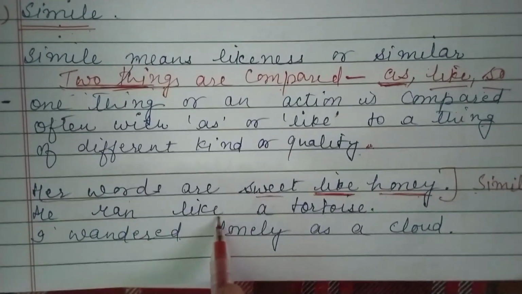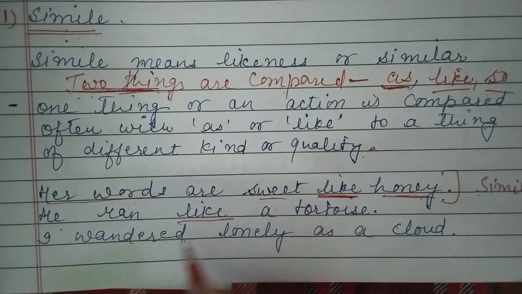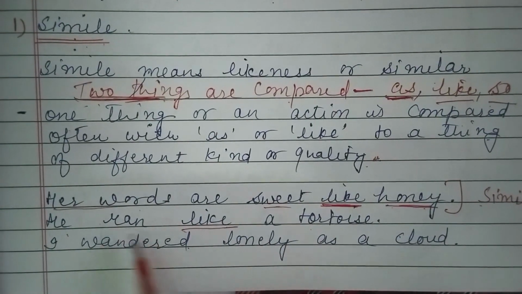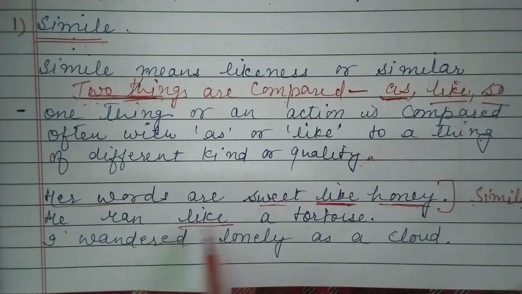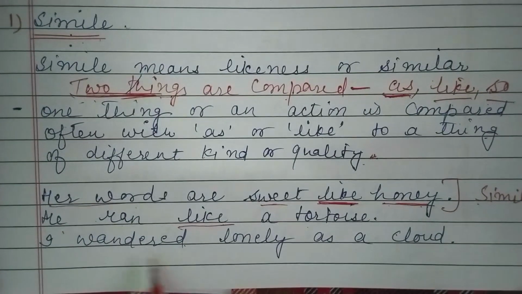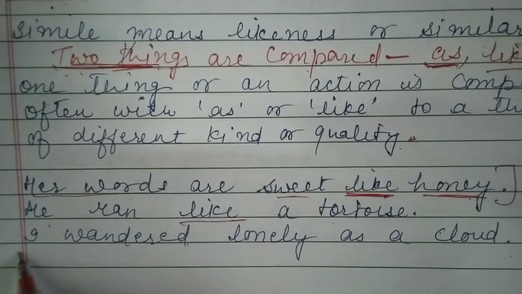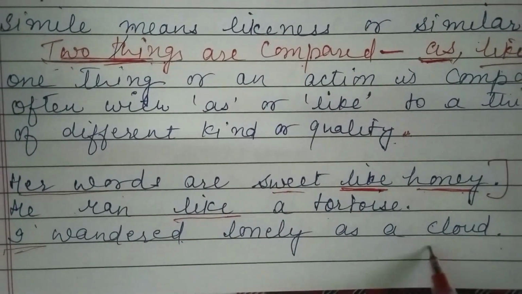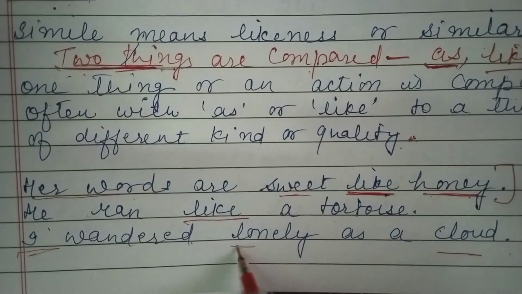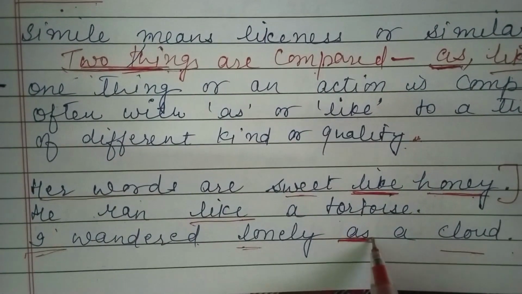Another: he ran like a tortoise. So again we have the word like. He and the tortoise both ran, and both ran slowly. That's why we make a comparison. Next is: I wandered lonely as a cloud. So there is wandering of I and the cloud. Both wander, but this wandering is very lonely, and both wanderings are being compared by the word as.